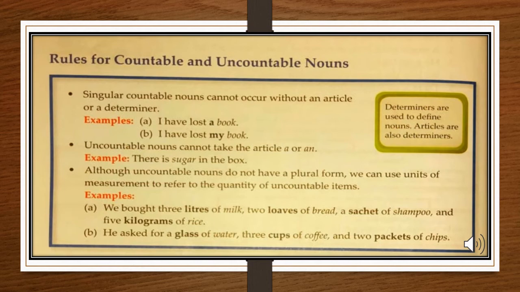Here is a sachet of shampoo. Now, there is 1 sachet of shampoo. You cannot count shampoo, but you can count its sachets. And 5 kilograms of rice. Now, we cannot count rice, but we can count rice in its measurement unit. Here is another example. He asked for a glass of water. Now, water is an uncountable noun, but we can contain it in a glass and we can count glasses, but we cannot count water. 3 cups of coffee. Here we cannot count coffee, but we can count cups. And 2 packets of chips. Here you cannot count chips, but you are counting its packets.